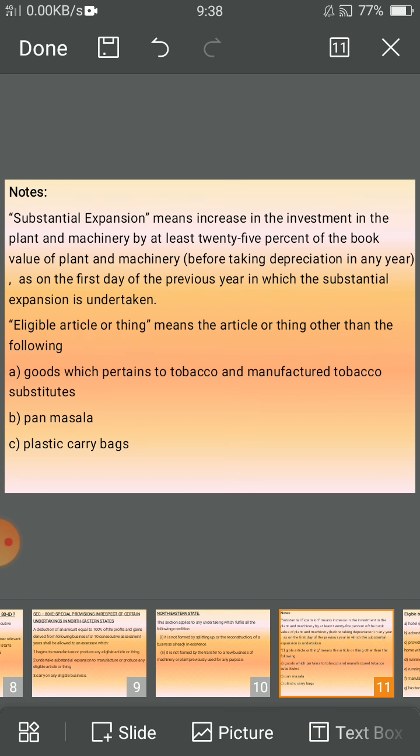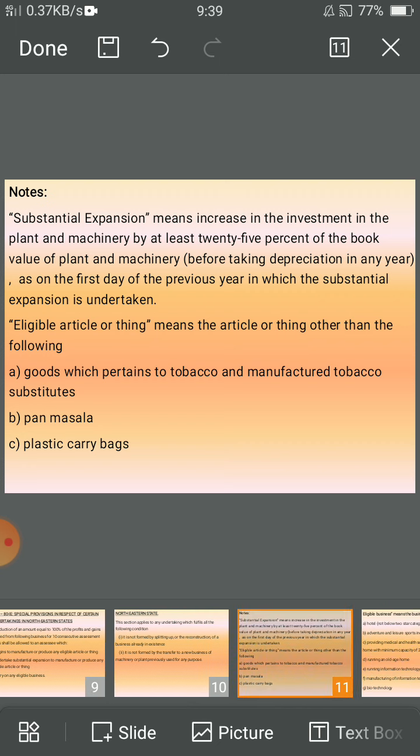Notes. Substantial expansion means increase in the investment in the plant and machinery by at least 25% of the book value of the plant and machinery before taking depreciation in any year, as on the first day of the previous year in which the substantial expansion is undertaken. Eligible article or thing means any article or thing other than the following: goods which pertain to tobacco and manufactured tobacco substitutes, pan masala, plastic carry bags.